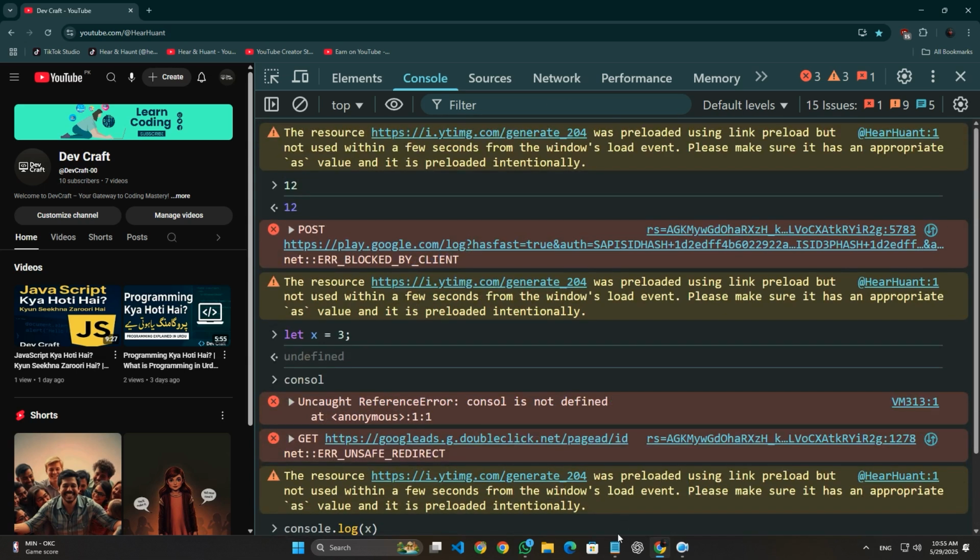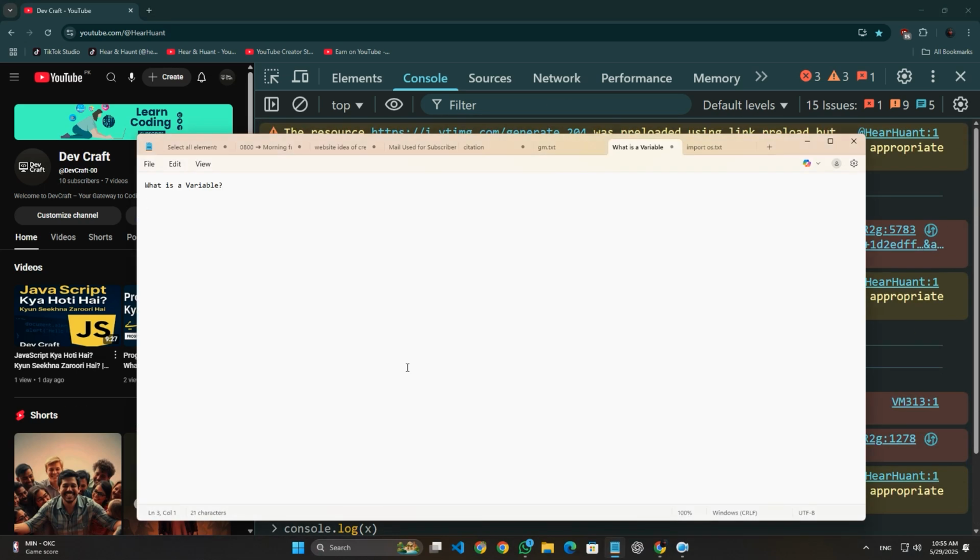Now we have 3 methods to define a variable. Number 1 is let, then var, then const. Each has its own work. Let is the most recommended way to create variables. It's the latest method to create a variable. Var also creates a variable, but it's an old method.